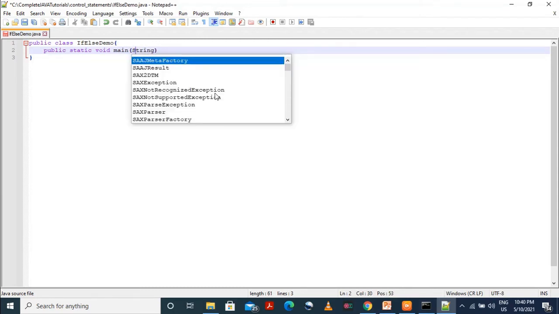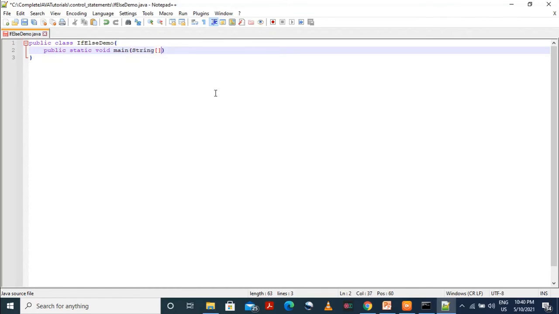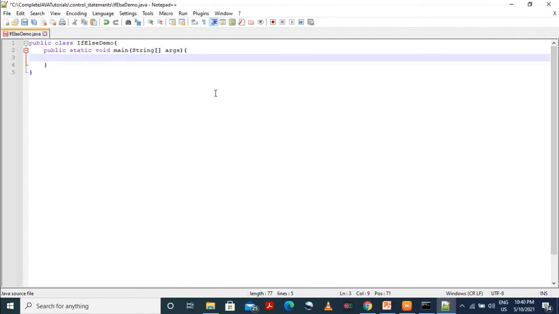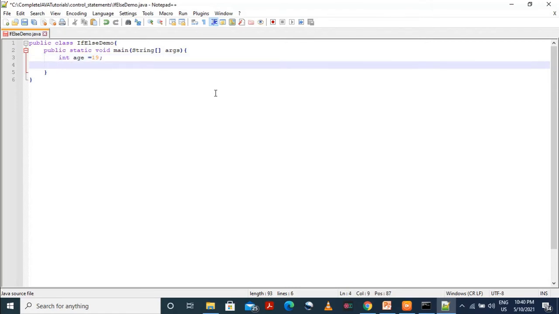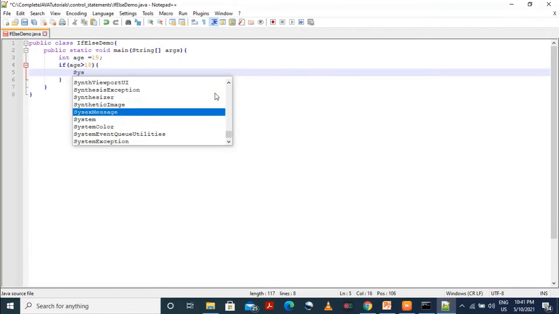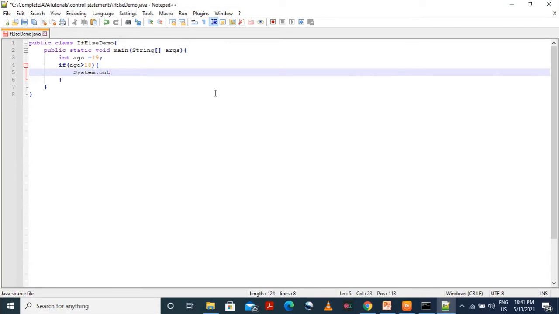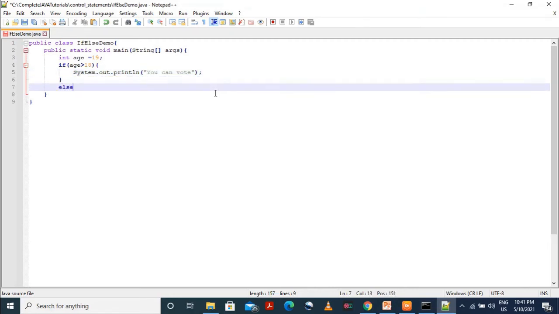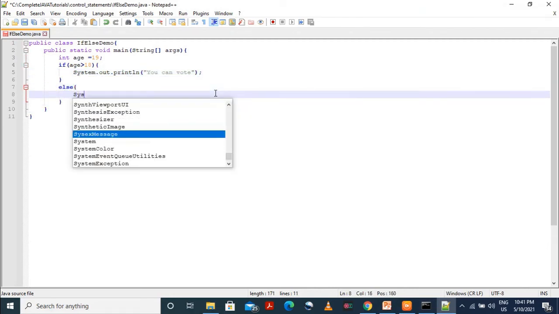S should be capital here: public static void main, String array of args. Within the curly braces, we will declare the age variable again, but this time I'll give it as 19. I'll check with less than 18 also, don't worry. If age is greater than 18, then system.out.println, and within parentheses and double quotes, you can vote. Semicolon. Then within the else block, we will write system.out.println.